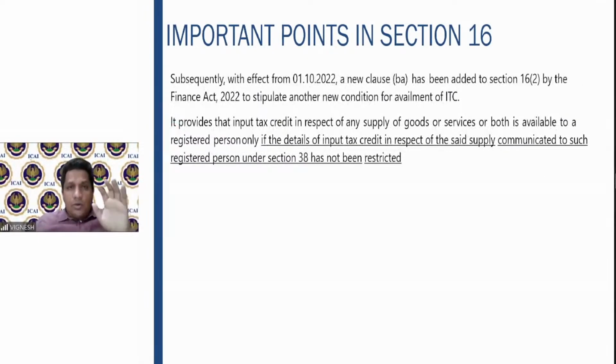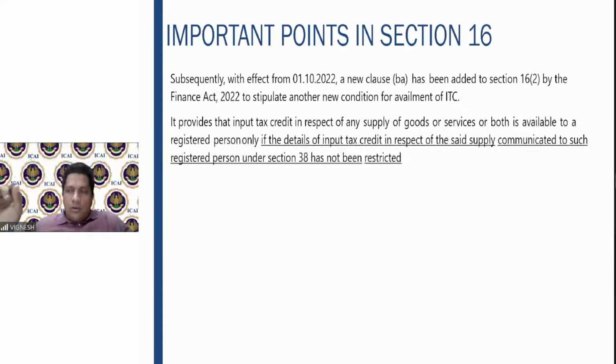And then new clause (ba) has been added as another new condition. It provides that ITC in respect of any supply of goods or services is available to a registered person only if the details of ITC in respect of the said supply communicated to that registered person have not been restricted.